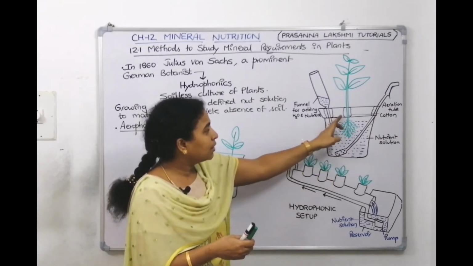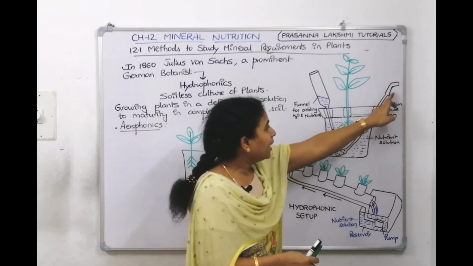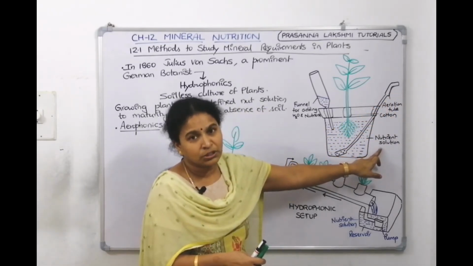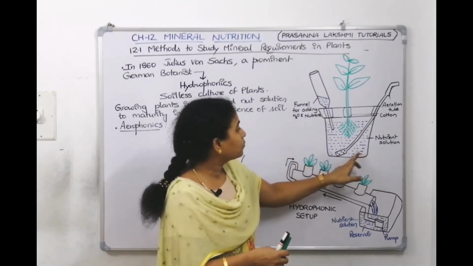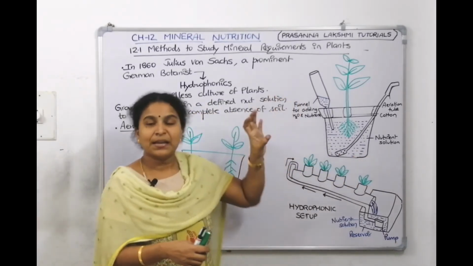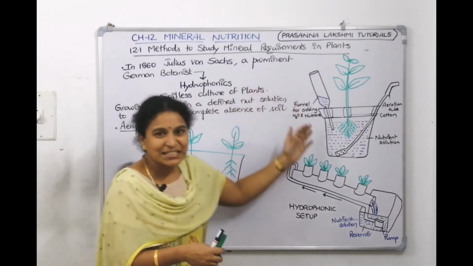And this is a cotton plug which will give the grip, and the aeration tube will supply oxygen. This is a defined nutrient solution through which the plant will take all the minerals it requires. And this is a funnel through which we add. This is a typical hydroponics setup.